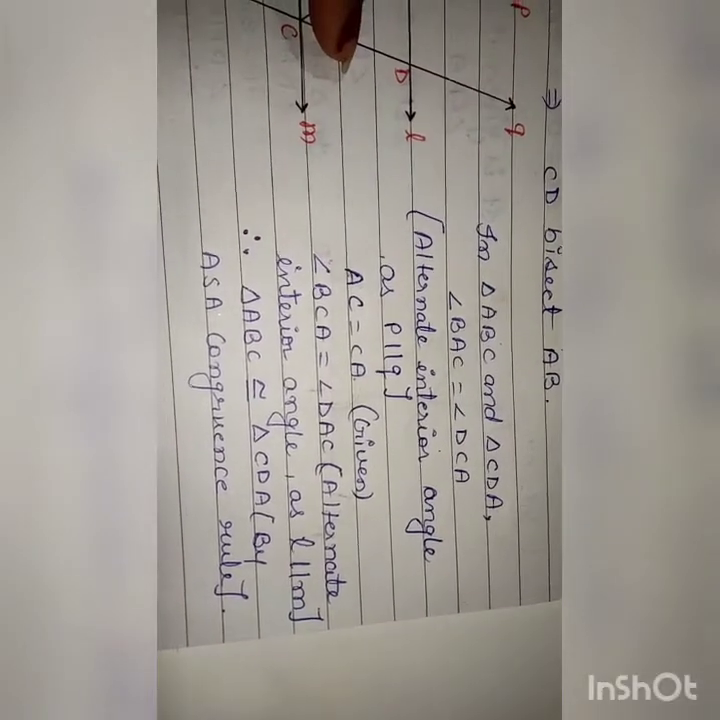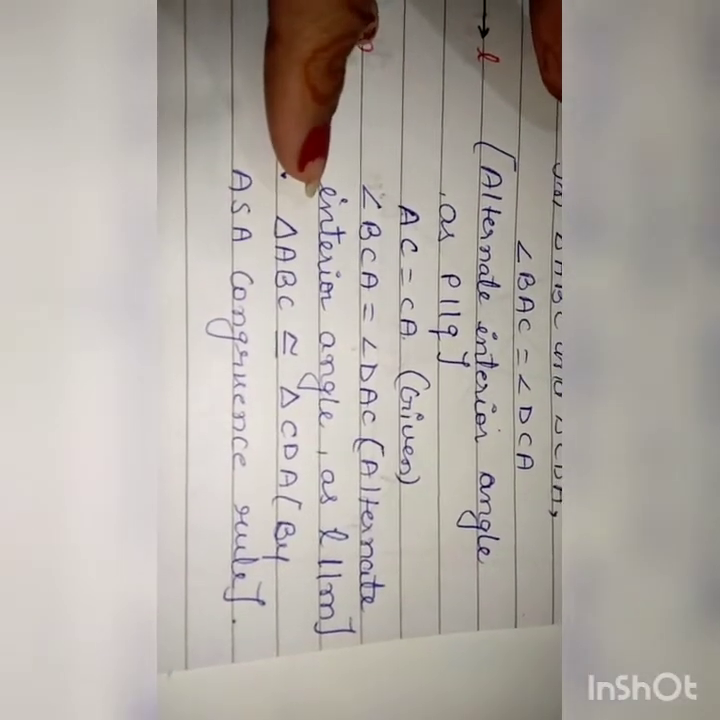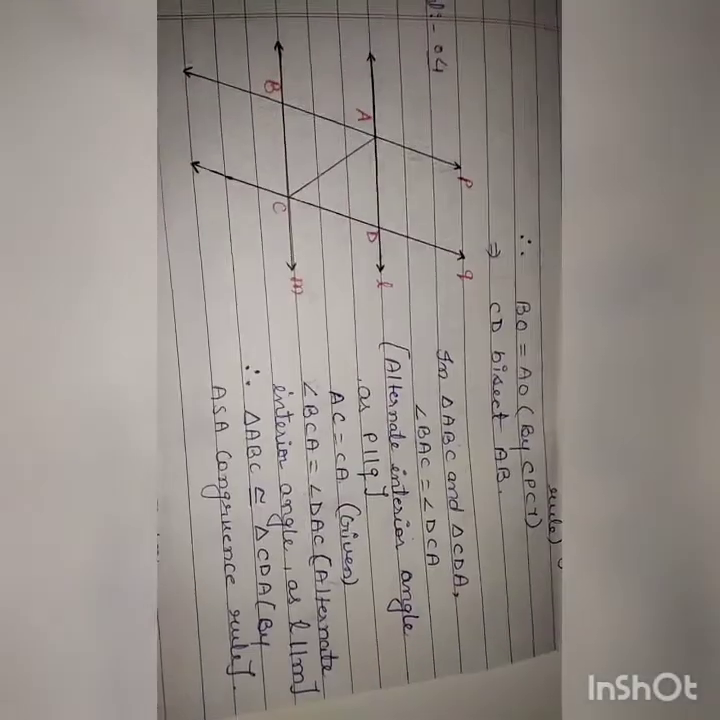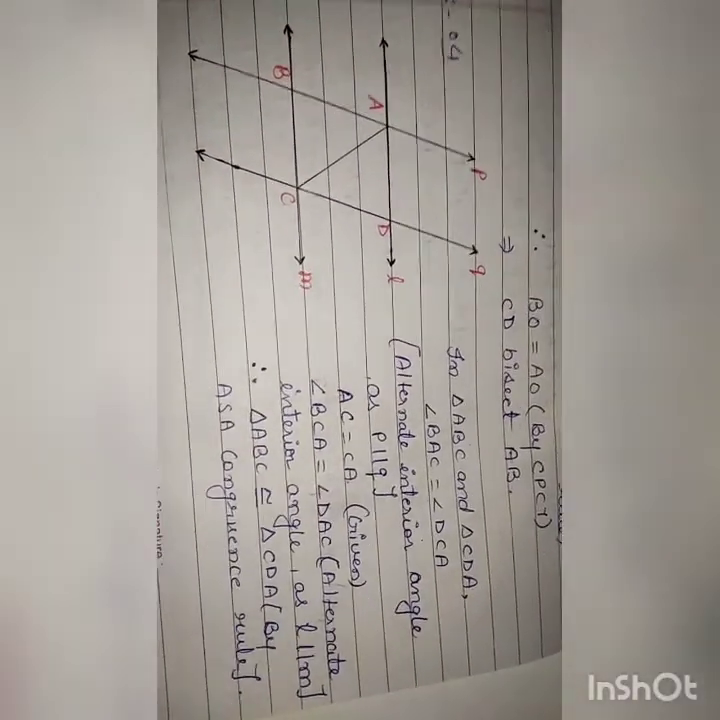So by the congruence rule, angle side angle, two angles and one side, these two triangles are congruent, and we prove this theorem. Clear? And question number 5 you try yourself, I will tell you question numbers 6, 7, 8.